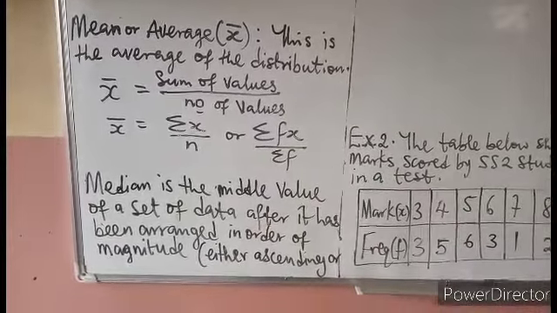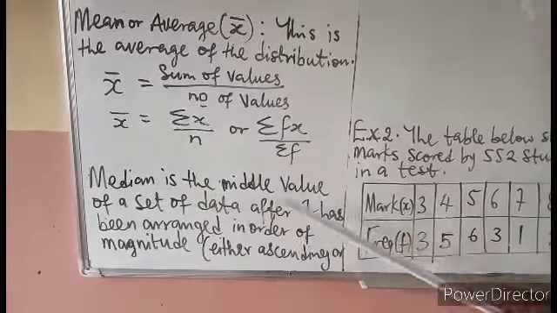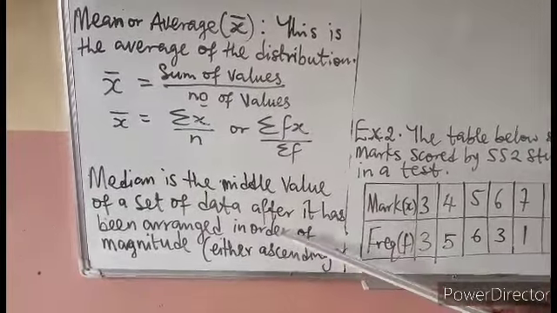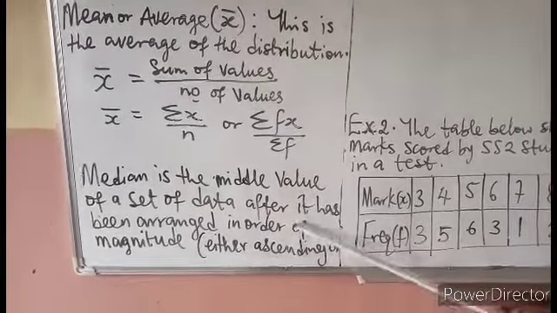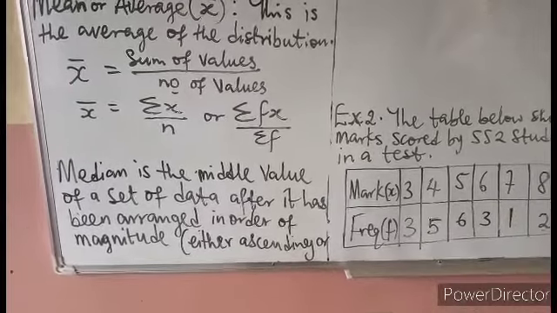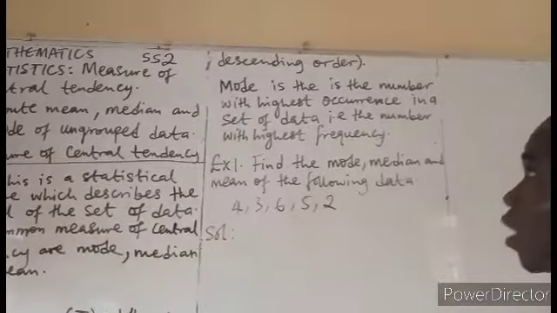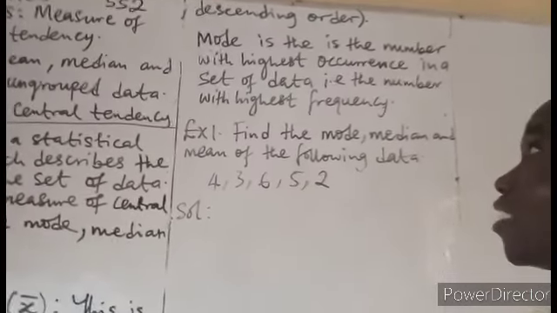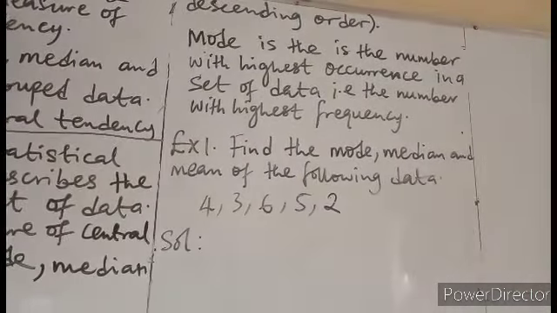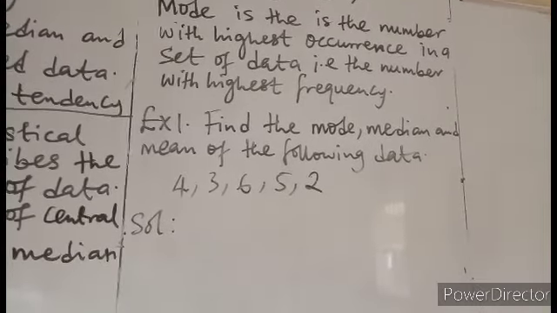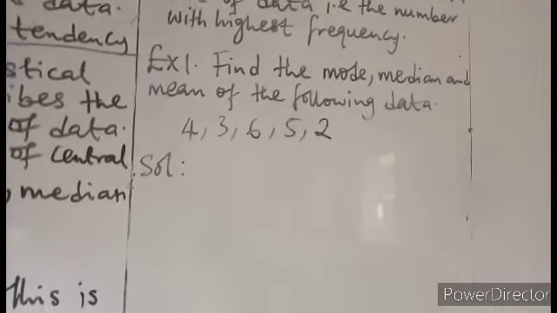Okay, median. Median is the middle value of a set of data after it has been arranged in order of magnitude, either in ascending or descending order. Mode is the number with the highest occurrence in a set of data. That is the number with the highest frequency. I'm just doing this because I know you know them before.